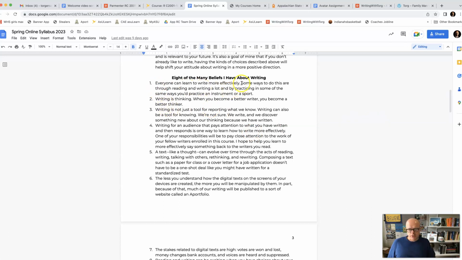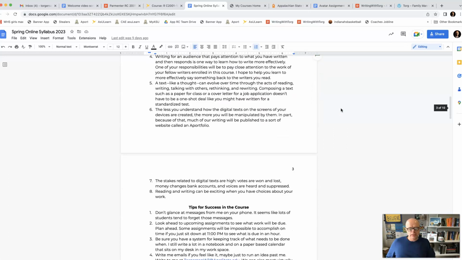One, everyone can learn to write more effectively. Sometimes you say you're not a good writer, but you almost never write. So don't just say you're a bad writer and you're not going to do well in this class. Honestly, people who turn in their assignments on time are almost always getting an A or a B. Writing is thinking. When you become a better writer, you become a better thinker.